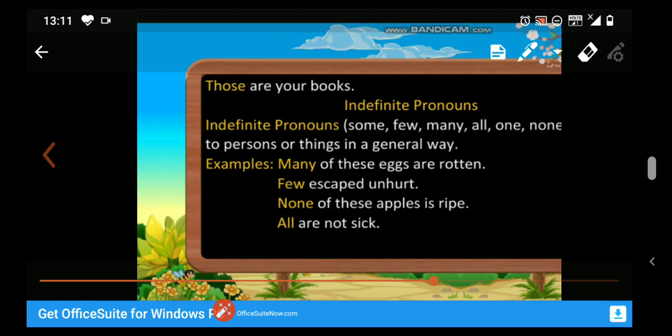Many of these eggs are rotten. Few escaped unhurt. None of these apples is ripe. All are not sick. These all are indefinite pronouns, like everyone, anybody, few, many, nobody, somebody, none, one. And what are indefinite pronouns? The pronouns which do not refer to any person or thing in particular. Whenever we are not talking about any particular thing or person, those pronouns are called indefinite pronouns.